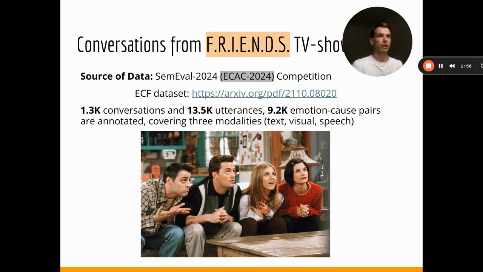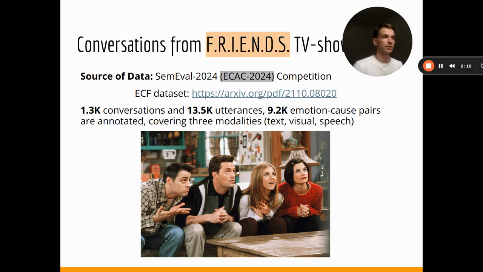It represents 1,300 conversations extracted from the TV show, with around 13,000 utterances in total annotated, and 9,000 emotion cause pairs mentioned in this annotation.